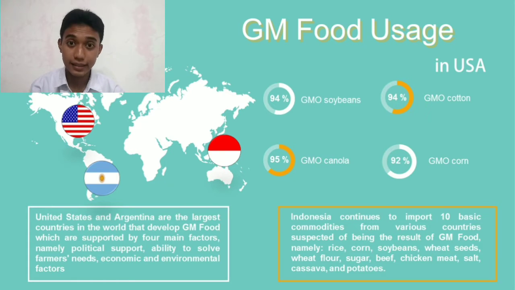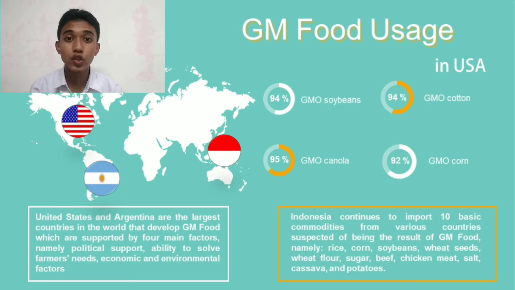In 2018, GMO soybeans made up 94% of all soybeans planted. GMO cotton made up 94% of all cotton planted, and 92% of corn planted was GMO corn. In 2013, GMO canola made up 95% of canola planted, while GMO sugar beets made up 99.9% of all sugar beets harvested.